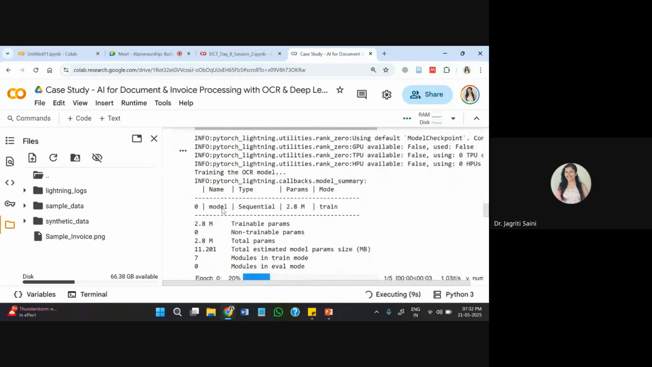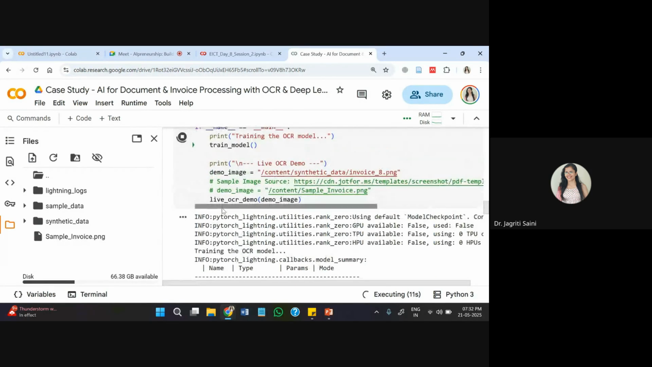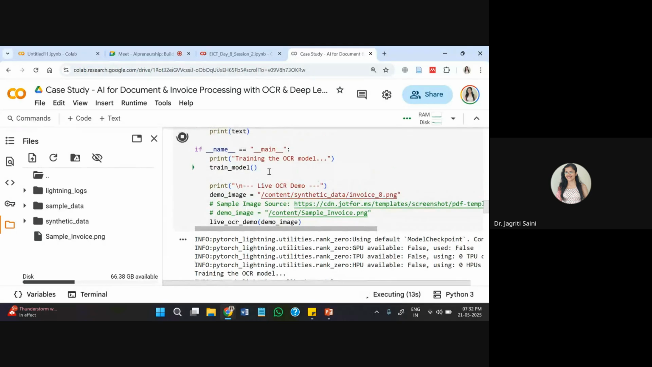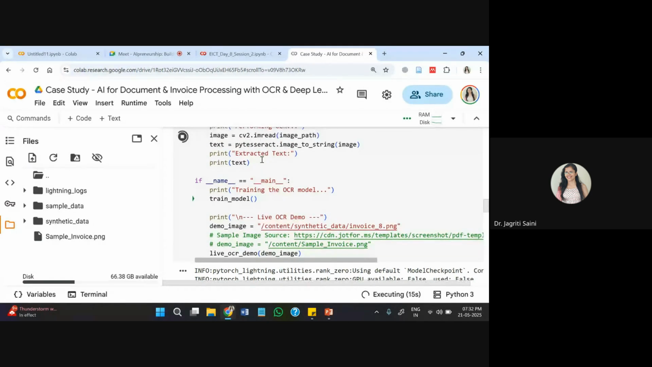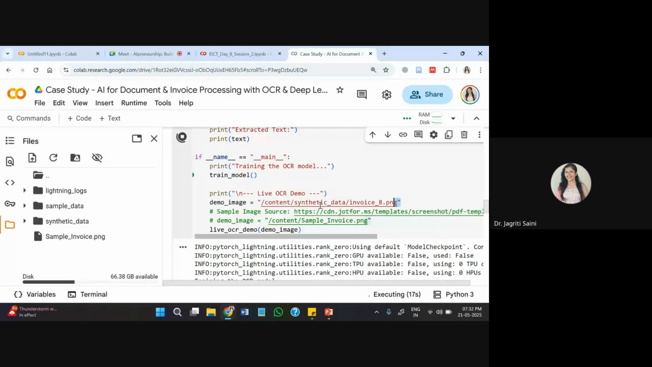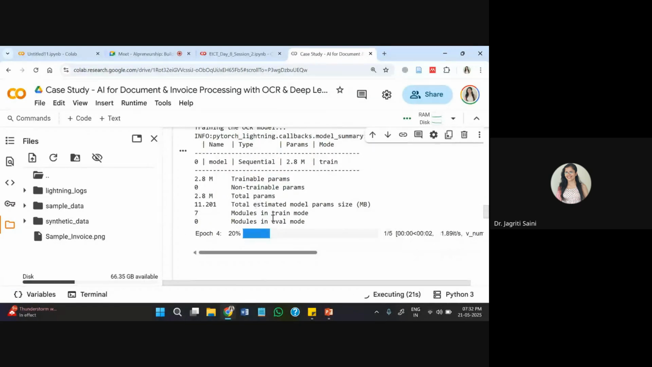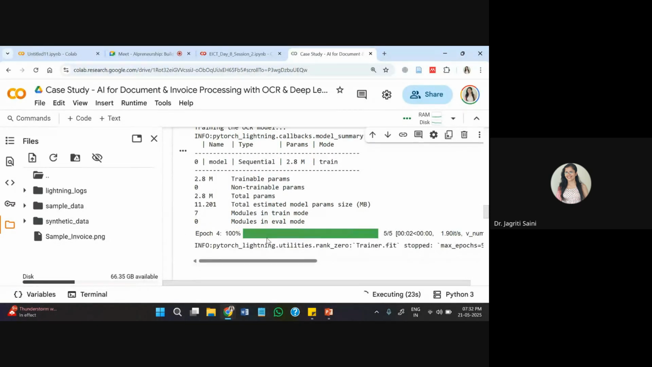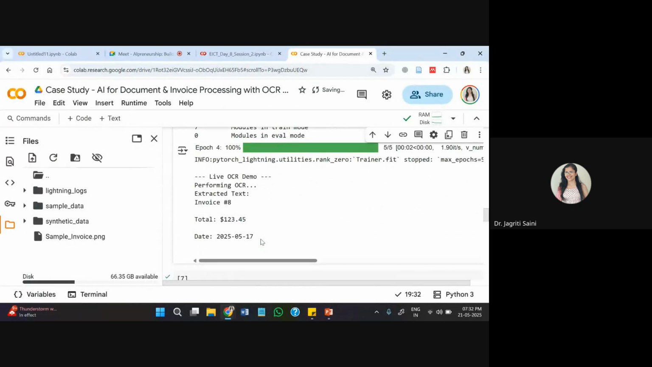Currently you can see this is the portion that was stuck earlier. This portion basically I'm using, and this is using invoice 8 from the synthetic dataset. For this, it is currently training multiple epochs, and once it identifies, it will show this data we have initially entered into your invoice that we have seen already.